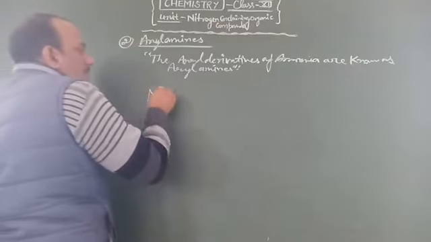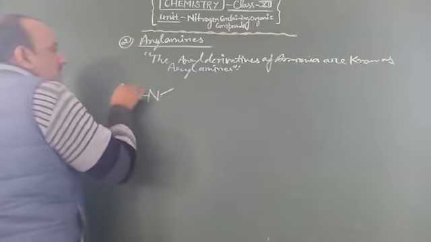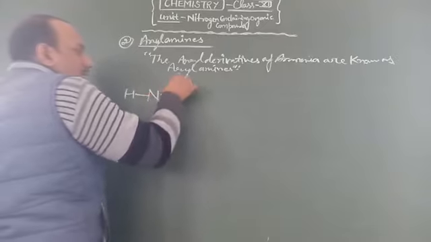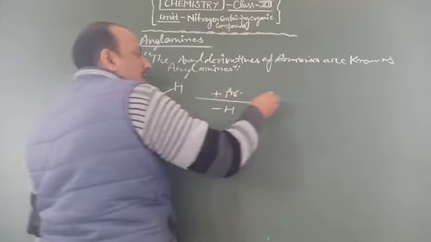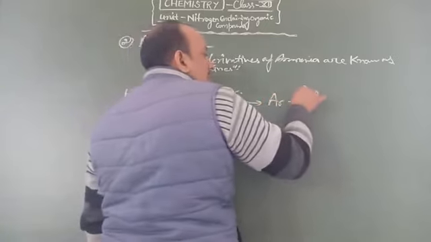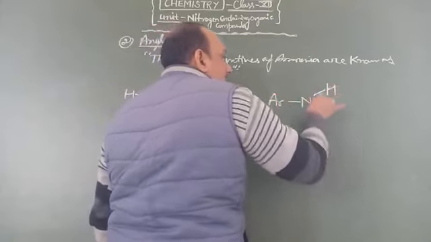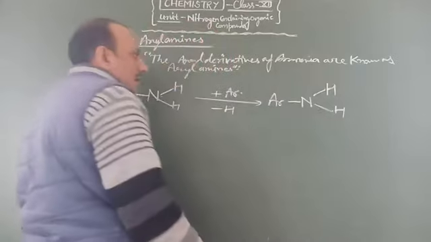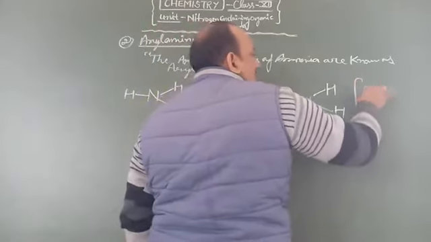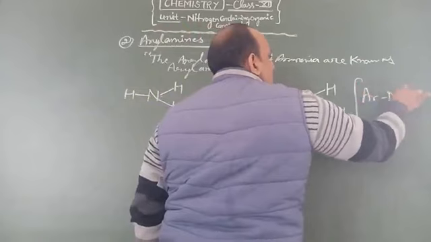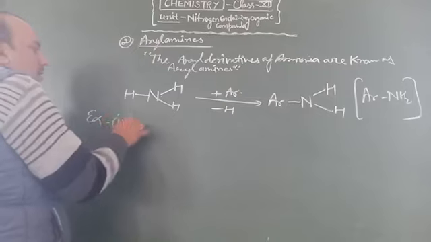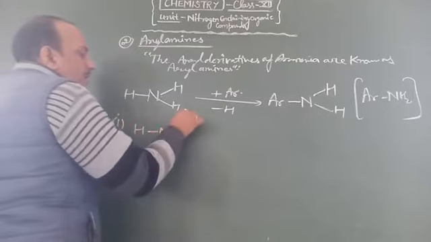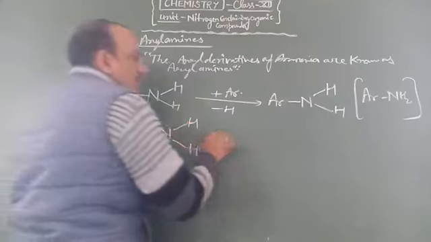For example, when a hydrogen atom is substituted by aryl, the product is known as aryl amine: Ar single bond N, single bond H and single bond H. Its simple formula is ArNH2. For example, H single bond N, single bond H and single bond H.